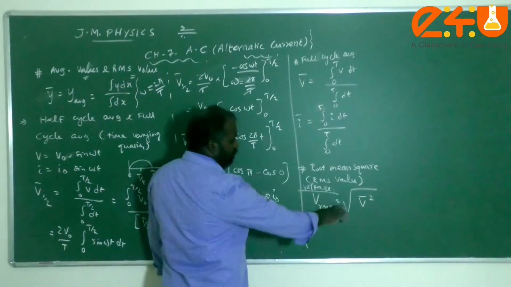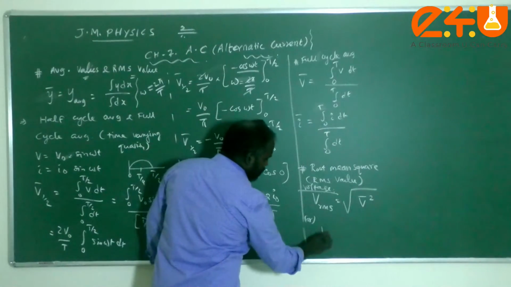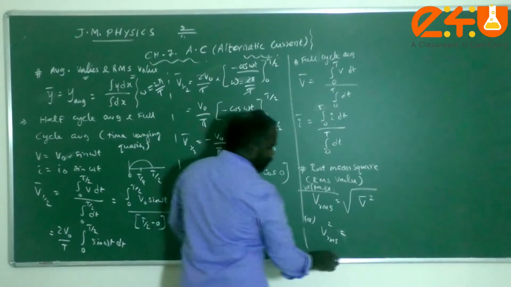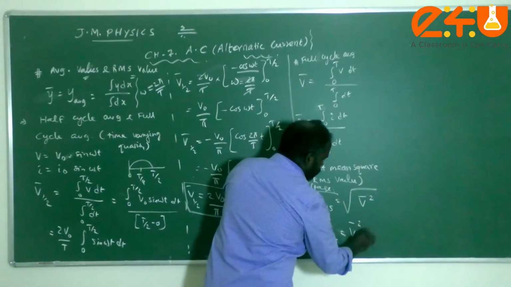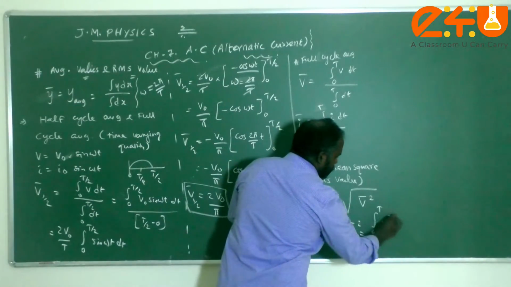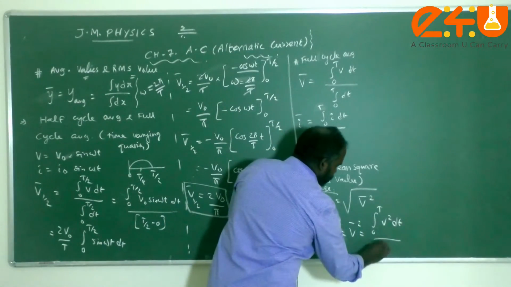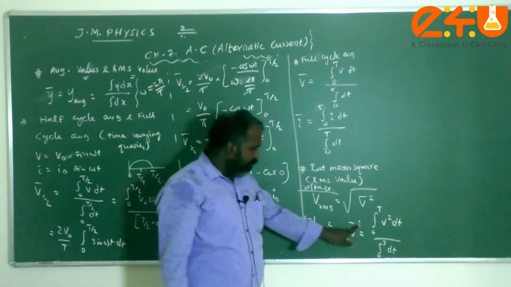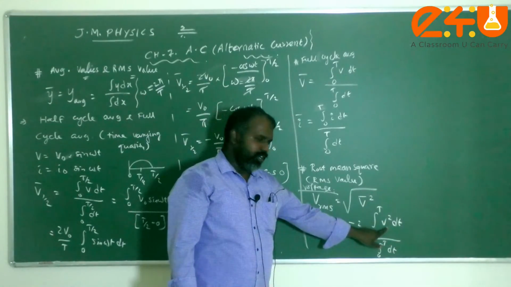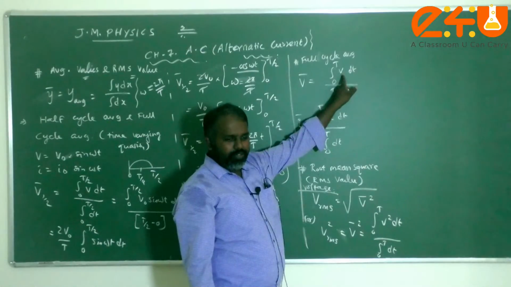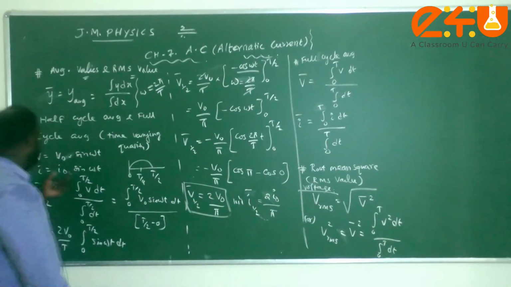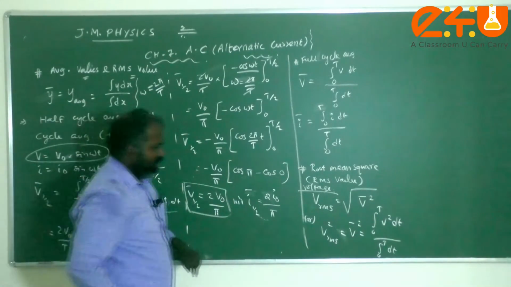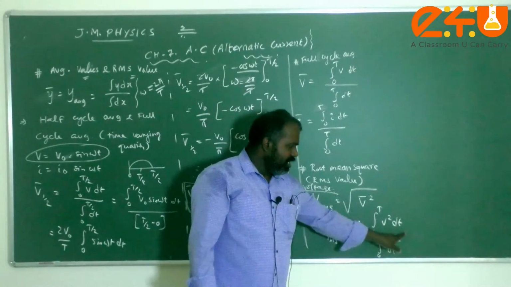So for writing this formula, I can rearrange this. This can be written as V square RMS, that is equal to V bar square, which is nothing but integral 0 to T of V square dt divided by integral 0 to T of dt. If V square, you just put the function as V square. If V bar, you just put the function as V. So what is V square here? For example, if this is your voltage equation, V square means V naught square sine square omega t. What will come here, children? V naught square sine square omega t.